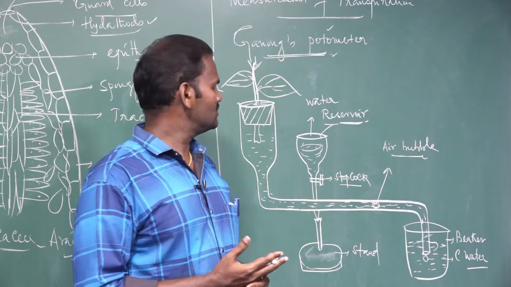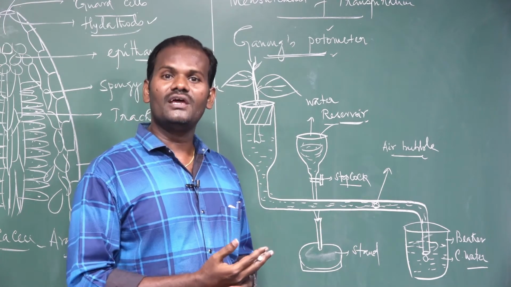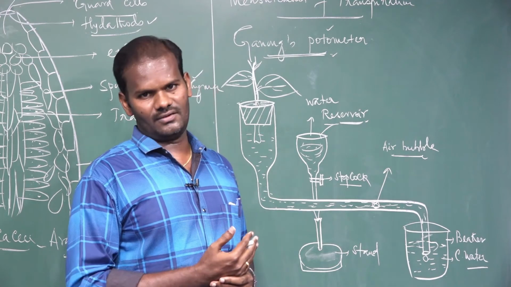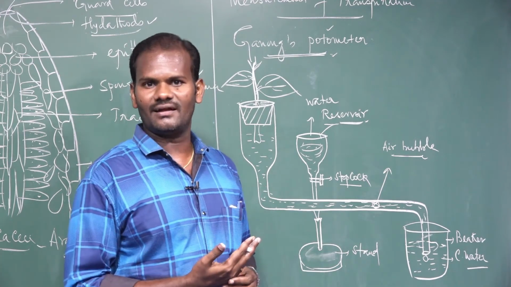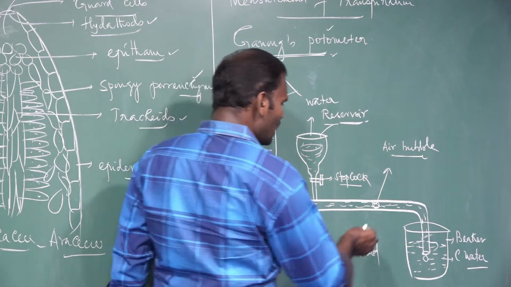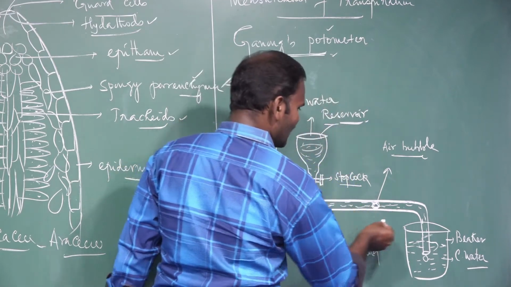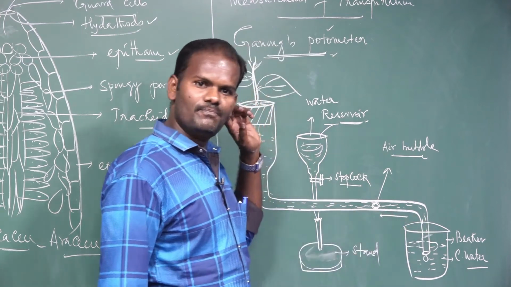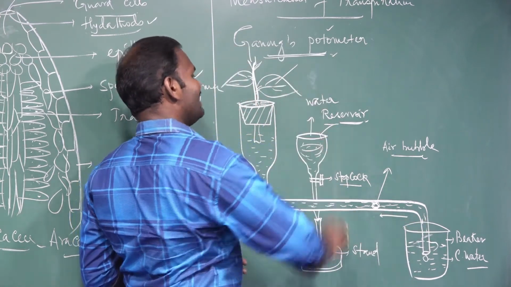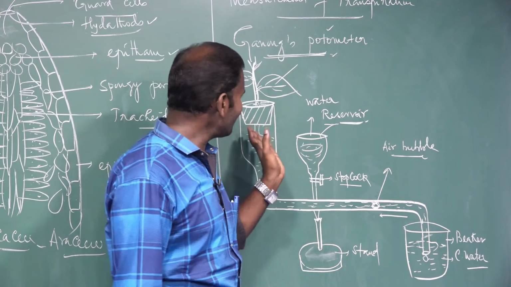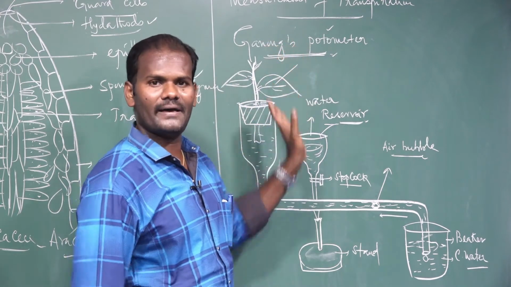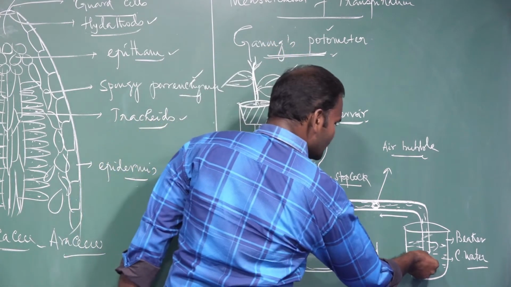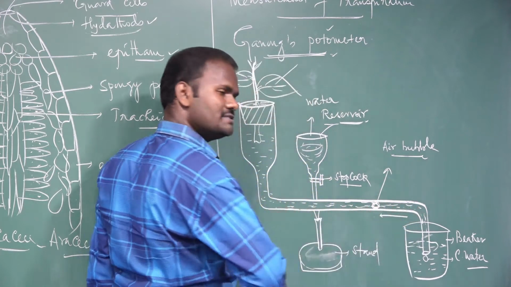After a few hours, at regular intervals of time, we can measure the rate of transpiration. How? Based on the water absorption, or the distance traveled by the bubble. If the plant transpires, water is lost in the form of water vapor, and the air bubble moves towards the twig.